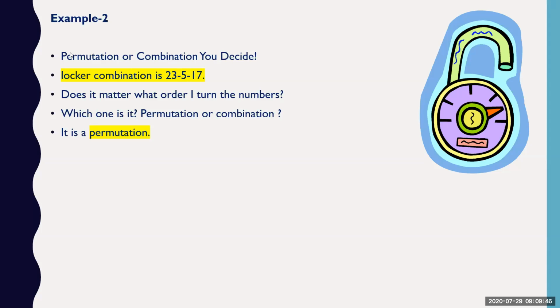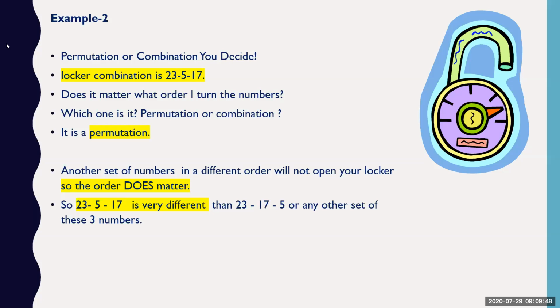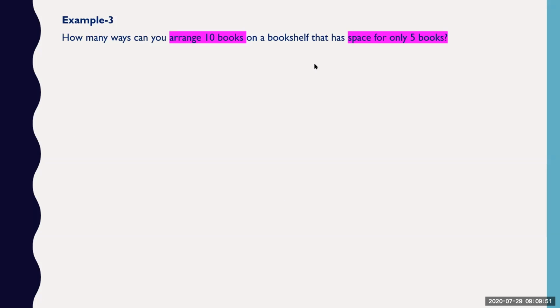So we will see with the problem now. Okay, let us take this problem. How many ways can you arrange 10 books on a shelf that has space for only 5 books? First, let me answer, does order matter?